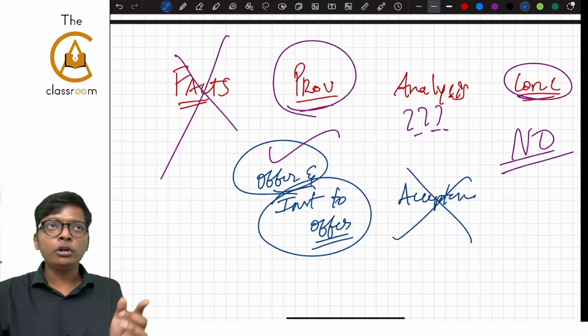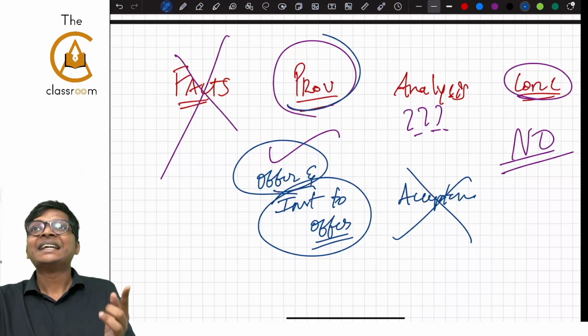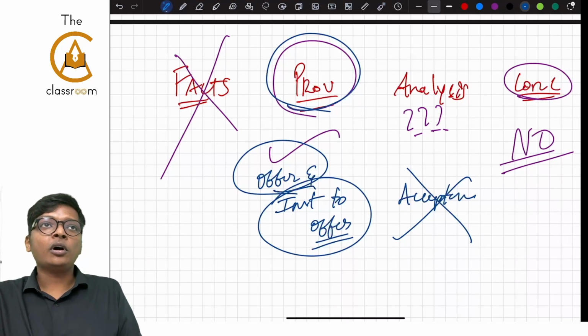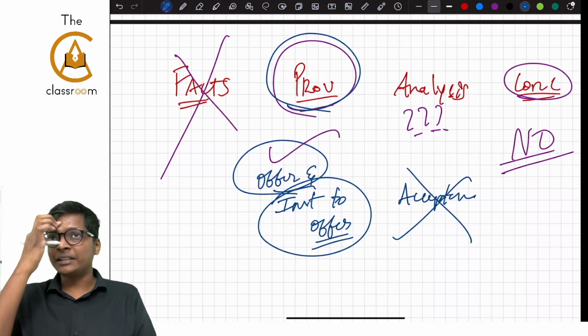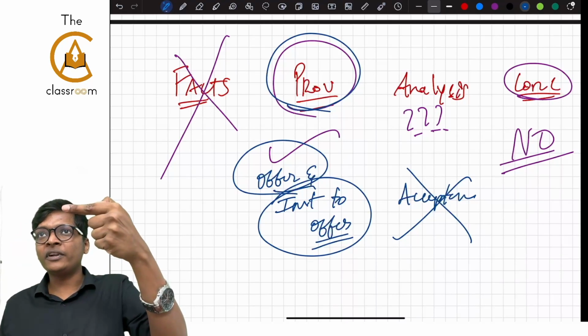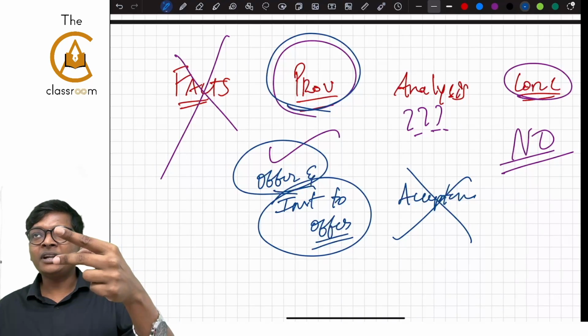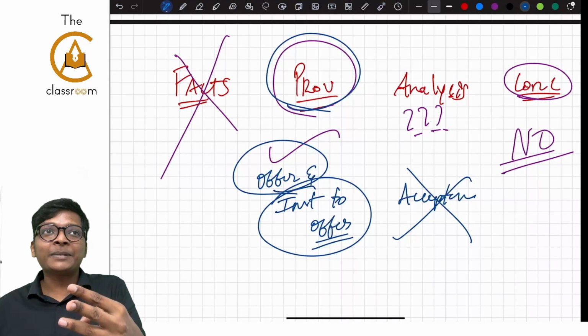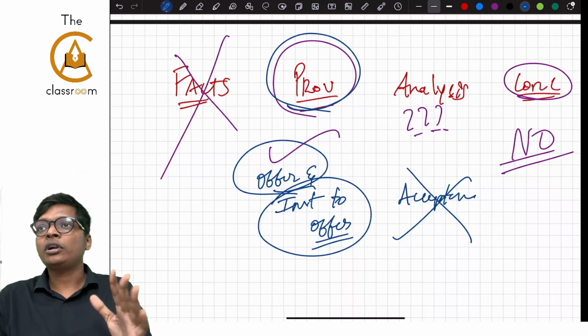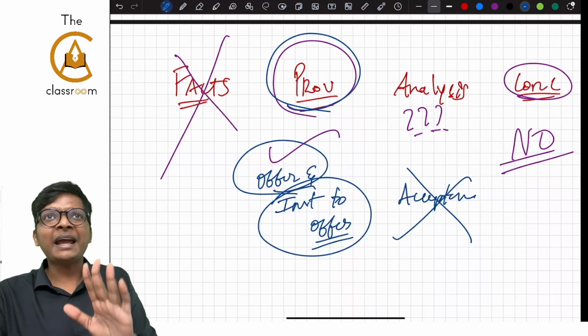Provision should talk about what is offer and what is invitation to offer. So when I write the answer, in provision I will write what is offer, what is invitation to offer, and that only if the offer is accepted, it becomes a valid contract. In analysis I won't repeat the points.